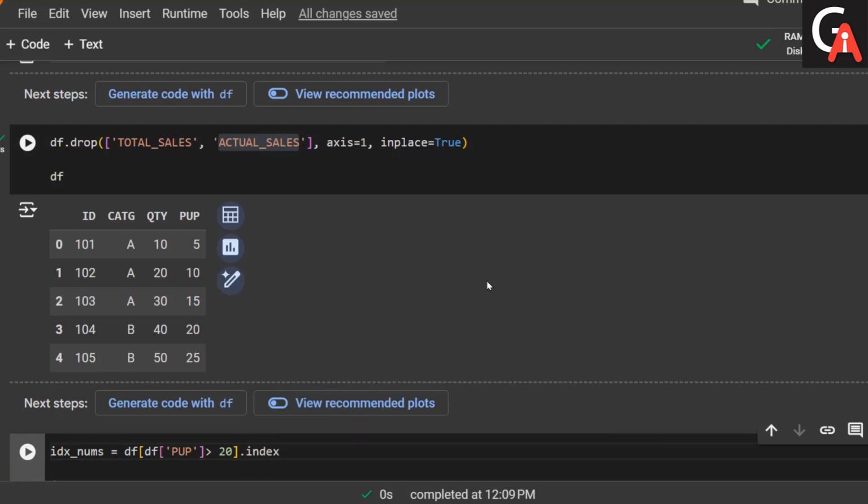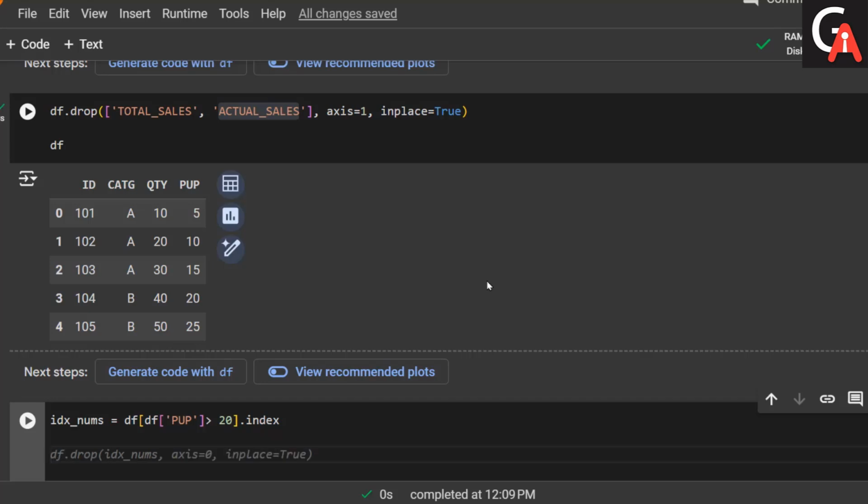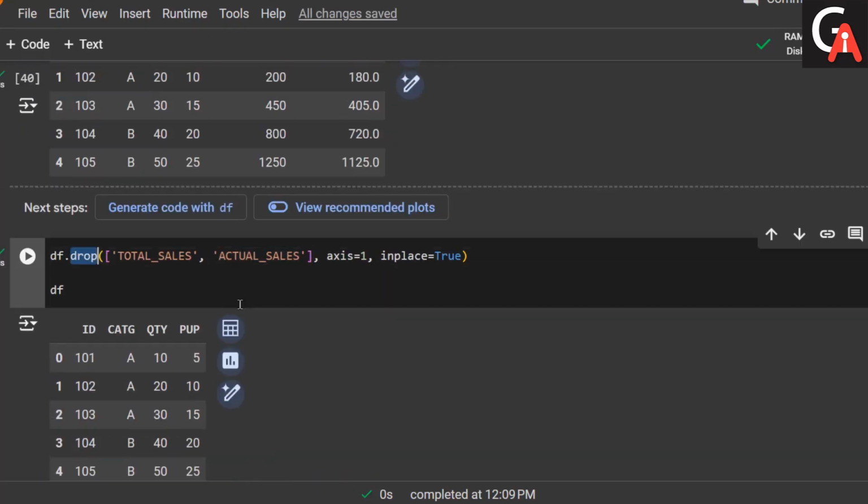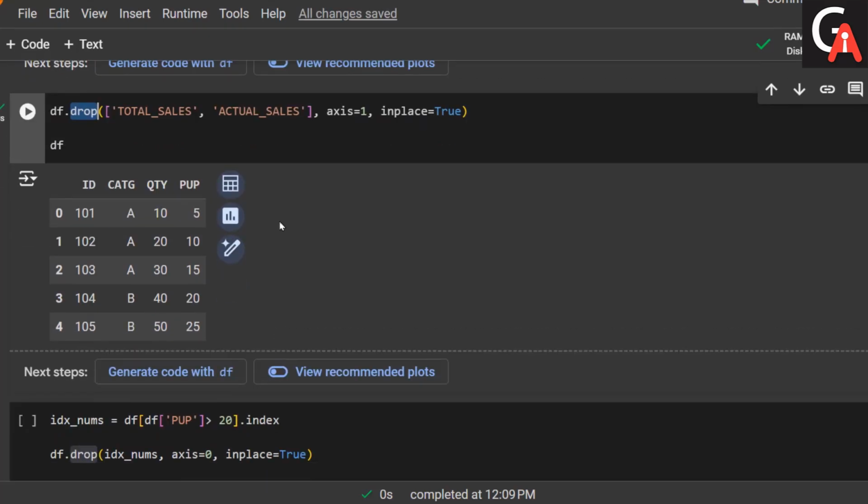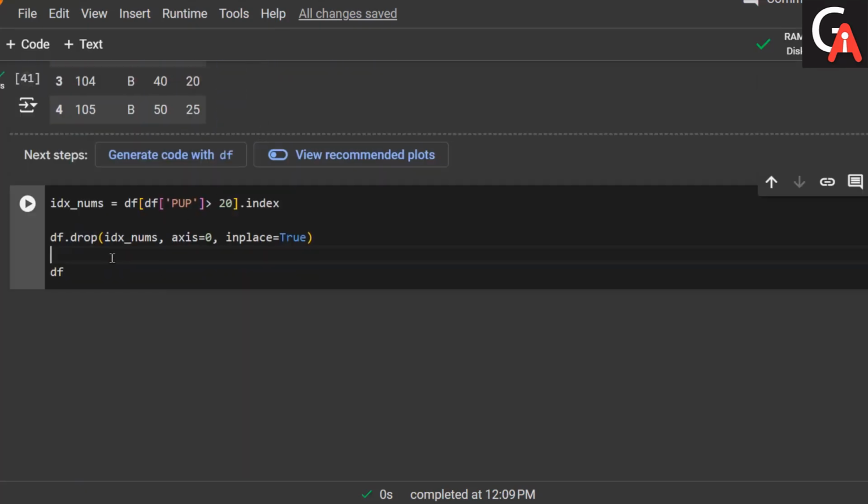Once I get that index, I just use another drop method. Drop is a very versatile method. If we want to drop a column, we can apply this approach, or if we want to drop rows, we can employ this approach. So df.drop, then we pass those index numbers along axis 0 with inplace equal to True. Let me execute the code cell.